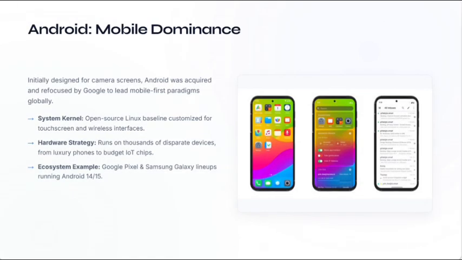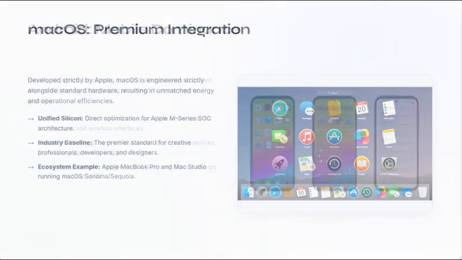Next, there comes the Android mobile dominance. Initially, it was designed for cameras. Android was acquired and refocused by Google to lead mobile-first paradigms globally. System kernel: it is an open source Linux baseline customized for touchscreen and wireless interfaces. Hardware strategy: it runs on thousands of disparate devices, from luxury phones to budget IoT chips. Ecosystem example: Google Pixel and Samsung Galaxy lineups running Android 14, 15.